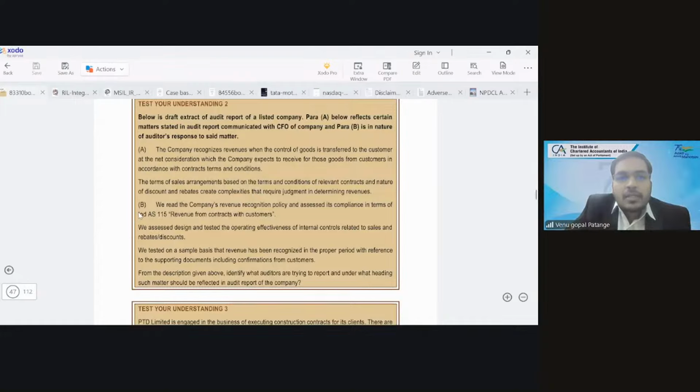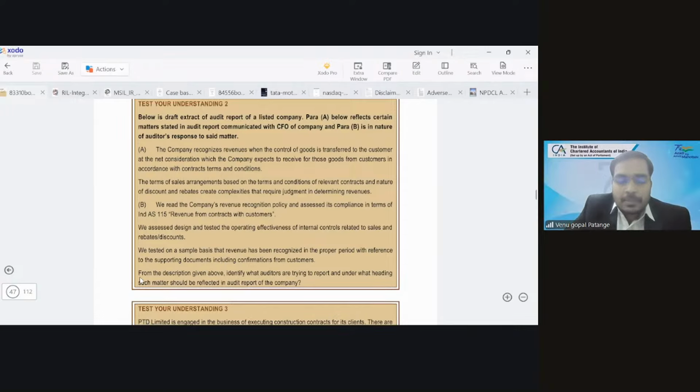So what is the auditor's response? We read the company's revenue recognition policy and assess its compliance in terms of Ind AS 115. We assess design and tested operating effectiveness. We tested on a sample basis that revenue has been recognized in the proper period with reference to supporting documents, including confirmation from customers.